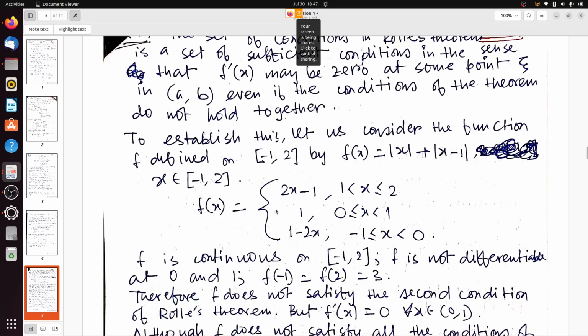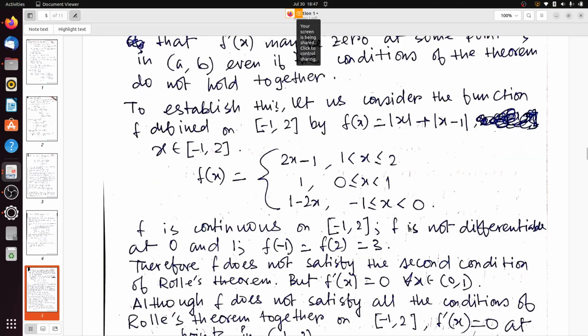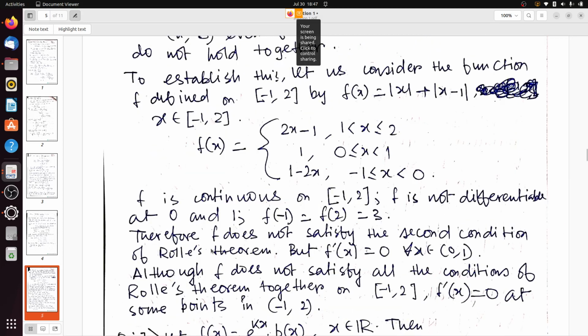Now f(x) equals 2x minus 1 if 1 < x ≤ 2, and f(x) equals 1 if 0 ≤ x < 1. Just write separately what will be |x| and |x − 1| in those three intervals, and you will get these three results. Now f(x) is continuous on [−1, 2].